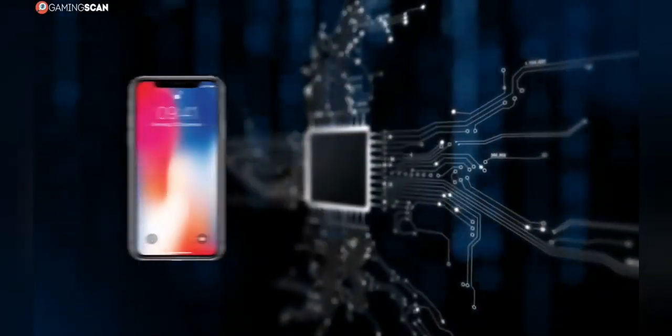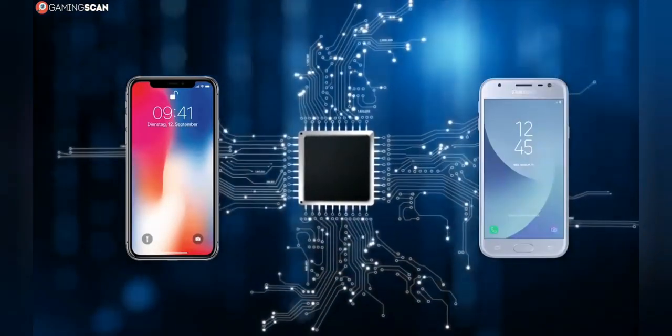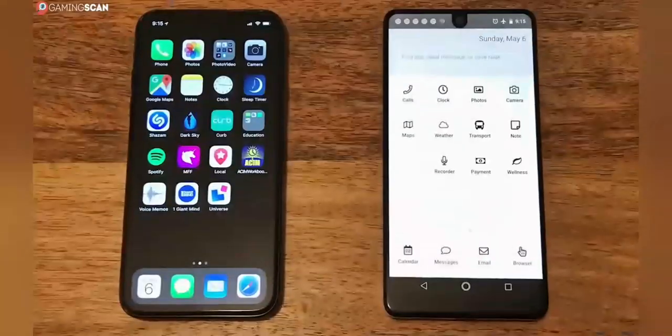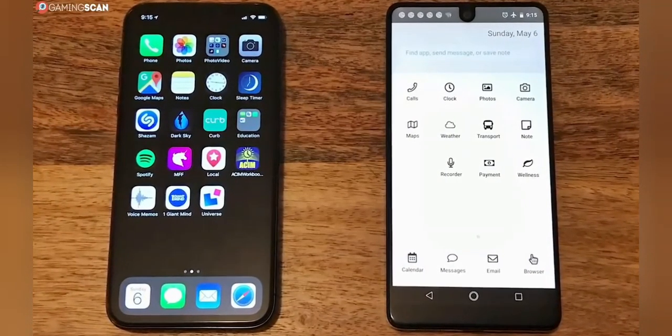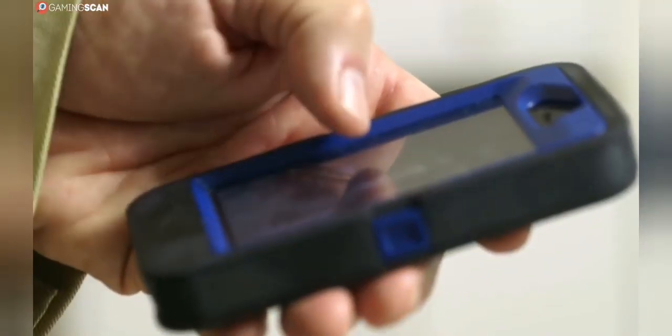Before we start comparing them, however, we need to just do a brief segment on how they operate. At first glance, Android and iOS may seem quite similar, at least as far as interface is concerned. But there are some fundamental underlying differences in how they function.